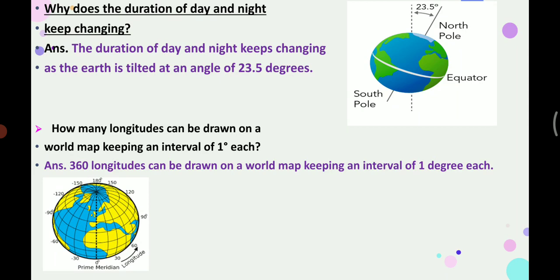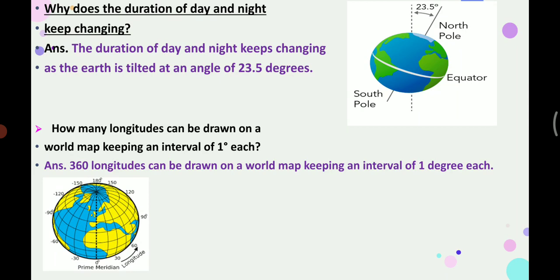Next question: how many longitudes can be drawn on a world map keeping an interval of 1 degree each? Here I want to tell you about longitudes and latitudes. Children, in the picture which is given here, you can see some imaginary horizontal and vertical lines on earth.